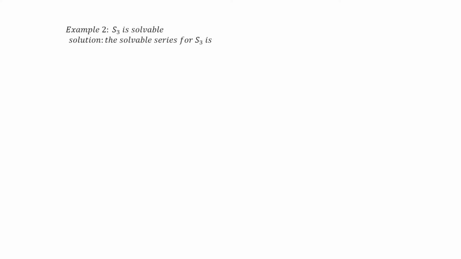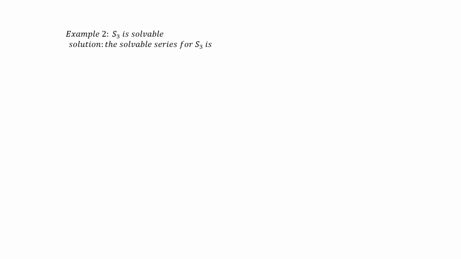Let us give another example. In case of a non-abelian group, S3 is a soluble group. Since we can find a soluble series for S3 which is given by S3, after that A3, and after that the singleton set containing identity only.